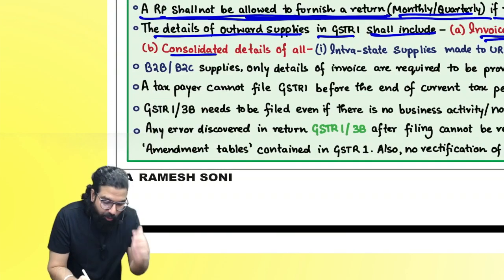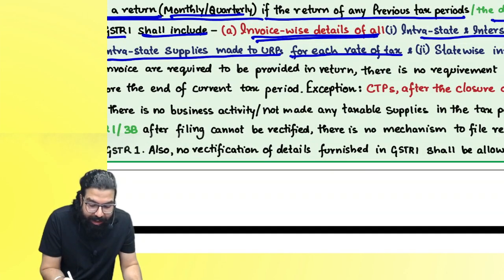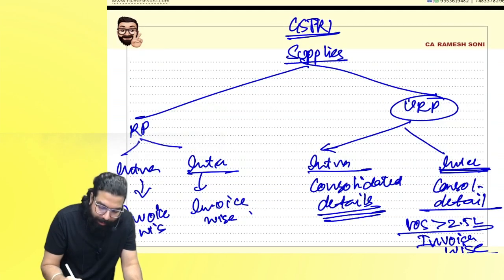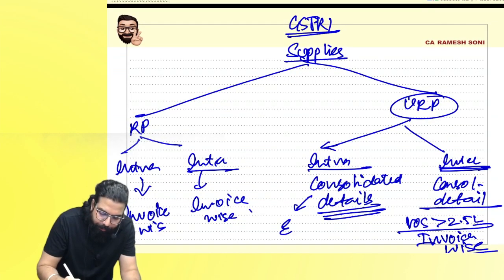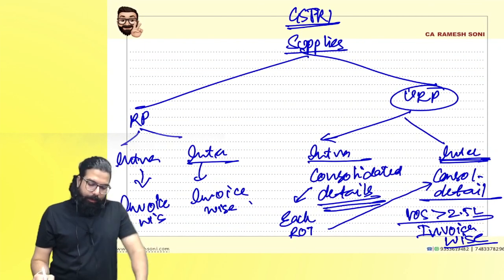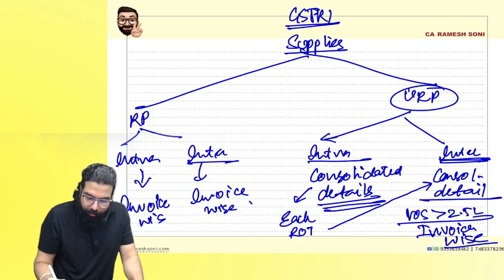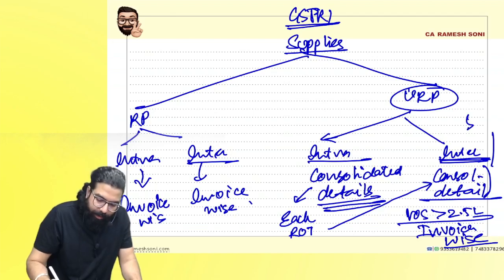Now, consolidated details of all intrastate supply made to unregistered persons for each rate of tax. Can you tell me consolidated detail will be what? For each rate of tax. And this also will be for each rate of tax. But it will be state-wise. Consolidated details will be what? State-wise.